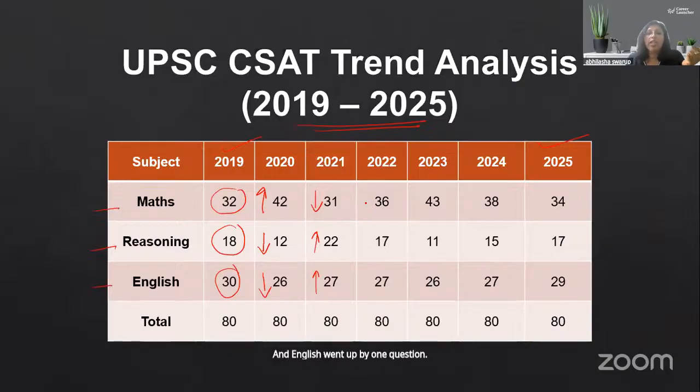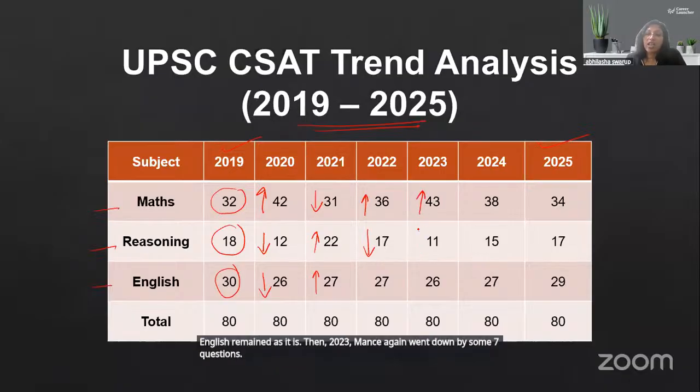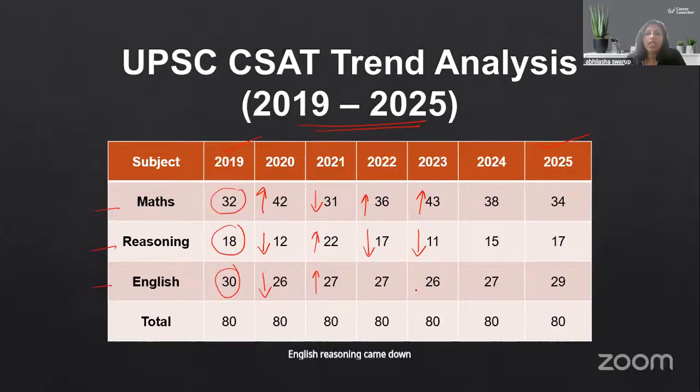Then 2022, again, the maths section increased by 5 questions, reasoning went down by 5 questions, English remained as it is. Then 2023, maths again went down by some 7 questions, reasoning came down by 6 questions, and English came down by 1 question.